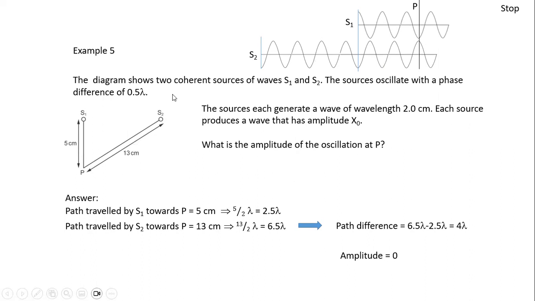Okay, so take note, the reason why now when I have an integer lambda, I get destructive interference is because when the two waves come out at points S1 and S2, they already have a path difference of 0.5 lambda. So they maintain this constant phase relationship until they reach point P. So you can see from here, when they maintain a constant phase relationship, a crest from S1 will always meet a trough from S2.